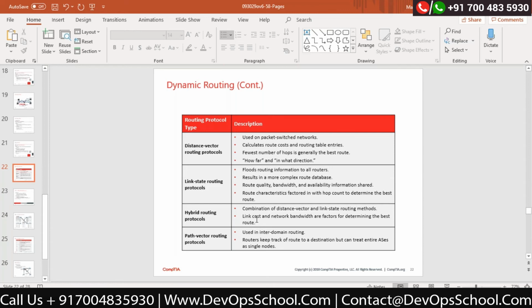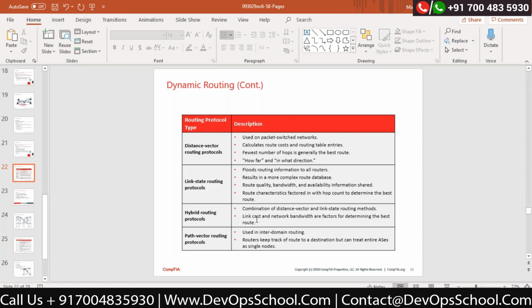Now this is not a network layer routing process. It is actually a transport layer routing process. Okay, remember that path vector is the only process that actually works at the transport layer, while the other networking related protocols would be layer 3 only.